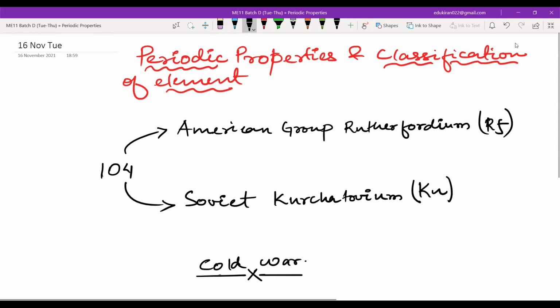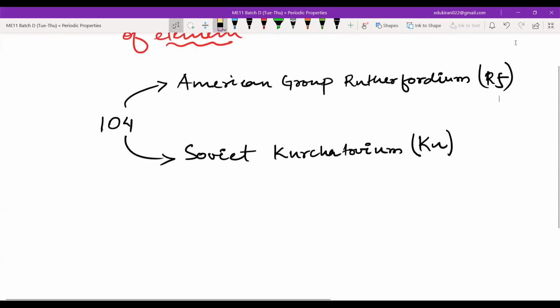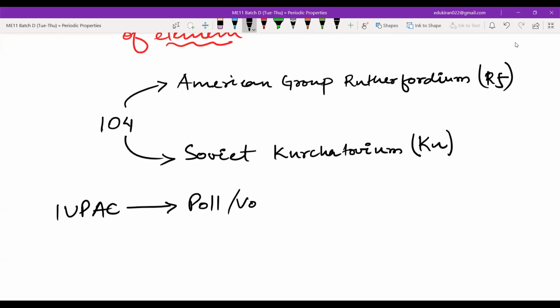Now, all the handling of what name should be used, what symbol should be used, is handled by IUPAC, the International Union for Pure and Applied Chemistry. So IUPAC intervened between them. IUPAC said, wait a second, this is not how you name it. What we will do is a poll, a voting, and all the members of IUPAC will vote and choose one of the names.